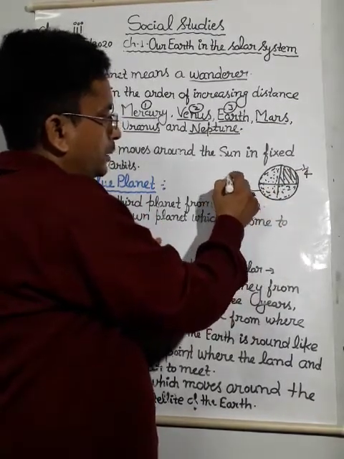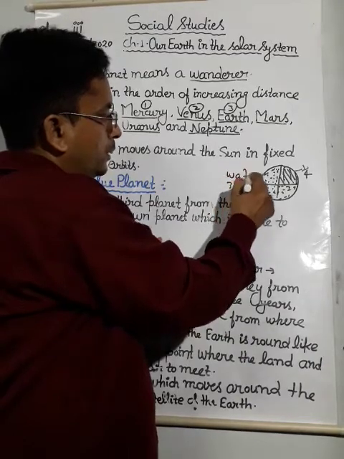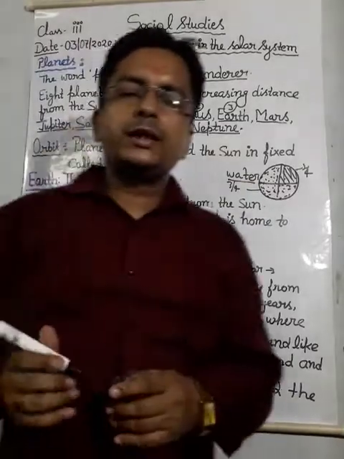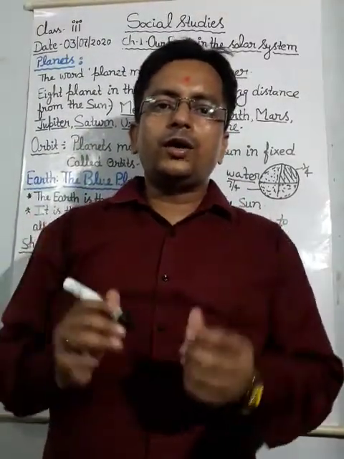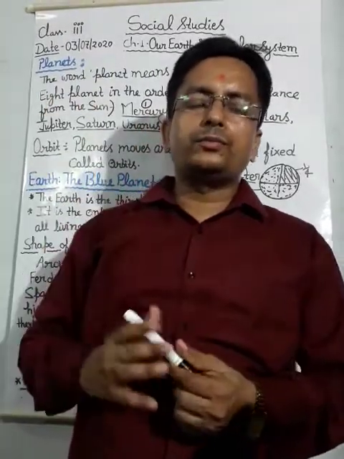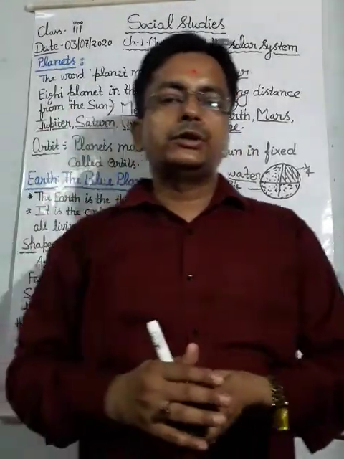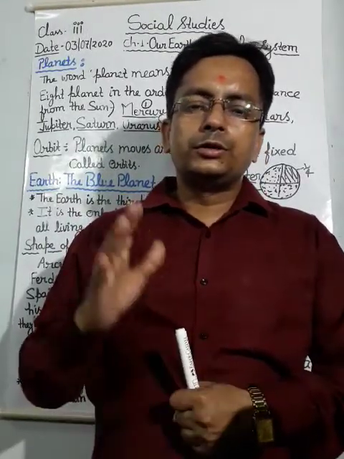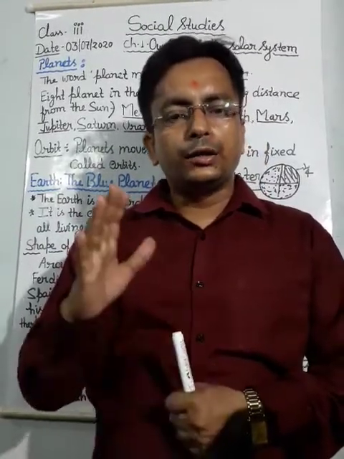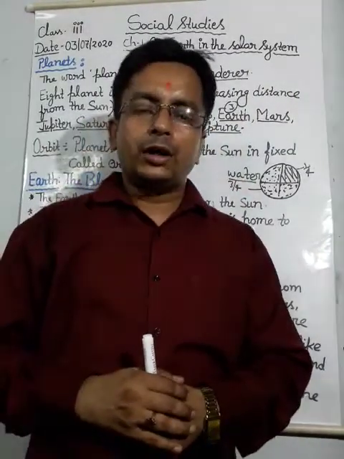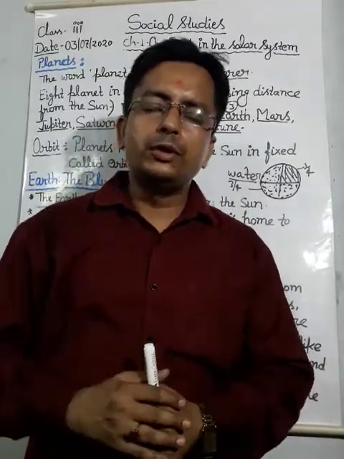So we can say that the color of water, when we see it from a height, looks blue. That's why our planet Earth is called the blue planet.